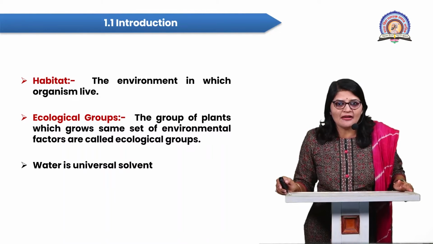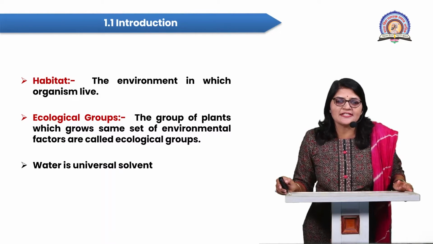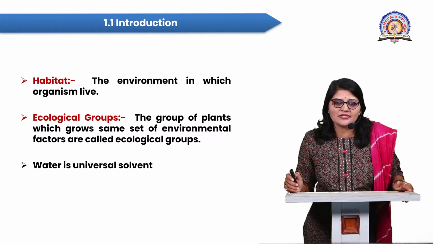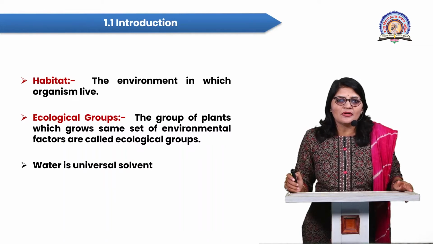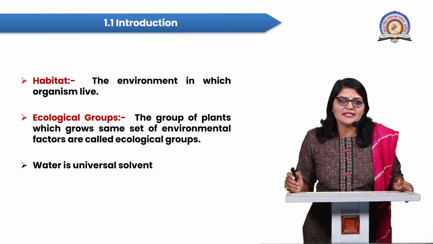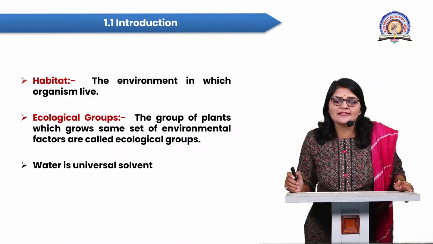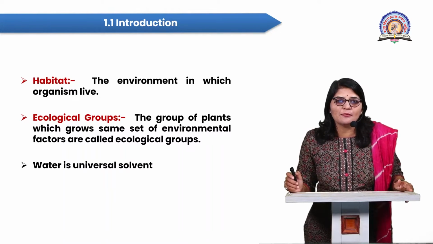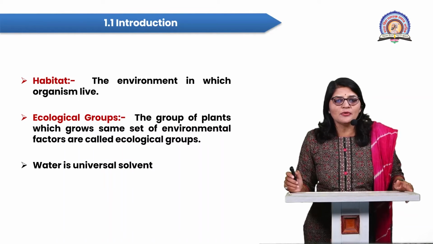So the green plant performs photosynthesis, and in this process carbon dioxide and water are required. With the help of sunlight and chlorophyll, the green plant synthesizes carbohydrate in the form of glucose.